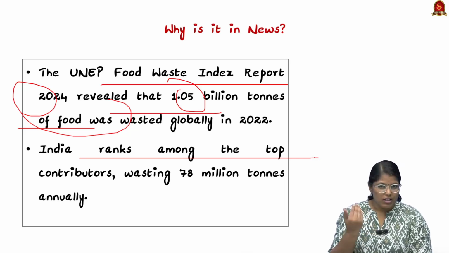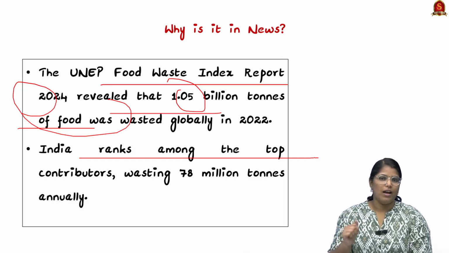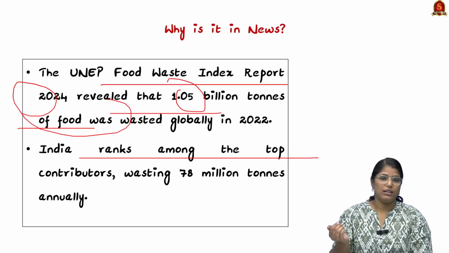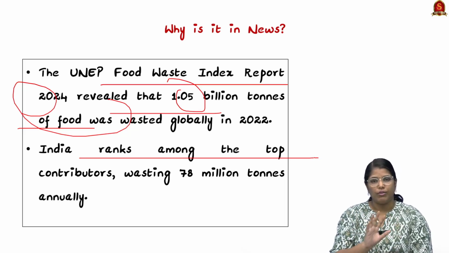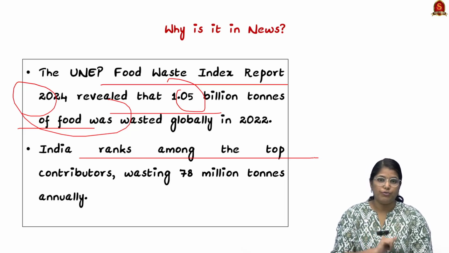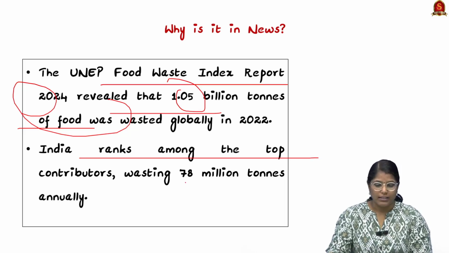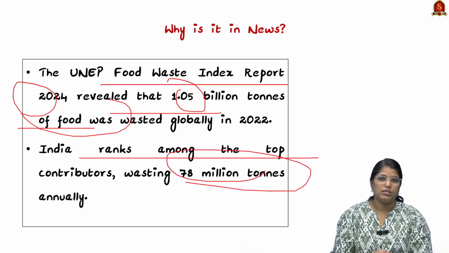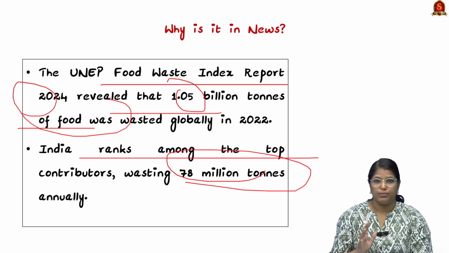When the food production is maximum, the wastage is also maximum, and we cannot neglect that. Due to that factor, India is one of the top contributors when it comes to food wastage, and 78 million tons of food is wasted annually in our country. This includes wedding ceremonies and a lot of other ceremonies as well.